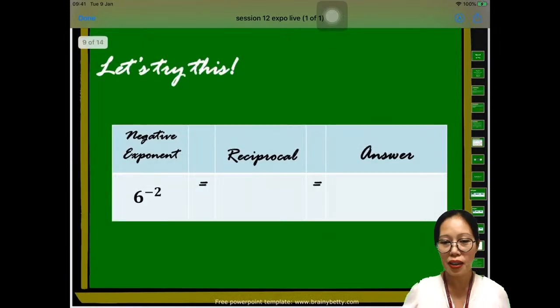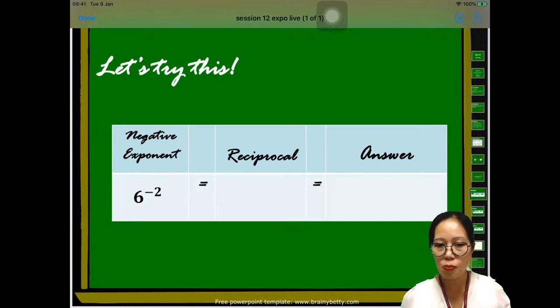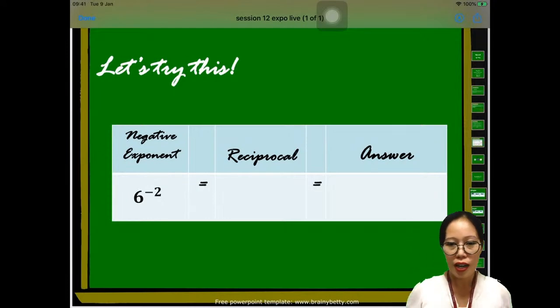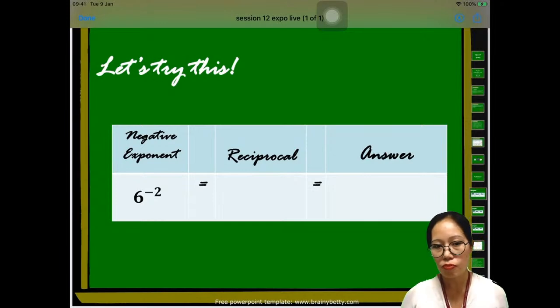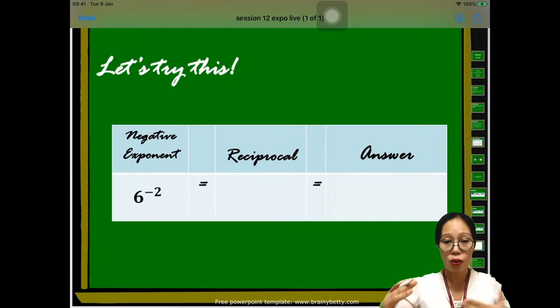Okay, I have now here for you to answer. Let's try this. Oh, it's time for you to get points. Reciprocal. Be sure to get the reciprocal first. How are we going to write the reciprocal of 6 to the power of negative 2? Reciprocal of 6 to the power of negative 2. Remember that reciprocal is what?